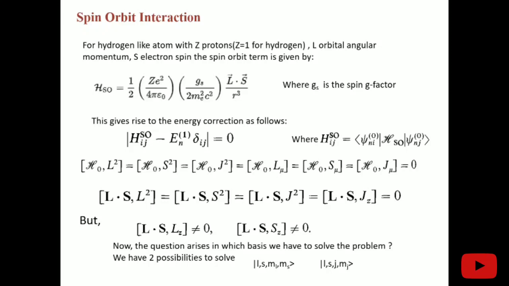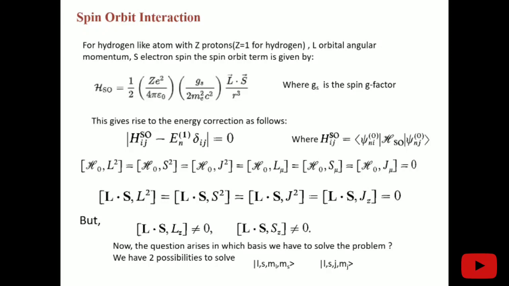Then we have the simple Hamiltonian that is unperturbed, and we know that that Hamiltonian will commute with every observable, that is L square, S square, J square. J is the total angular momentum which we can get with the combination of L and S. And L mu means any component of the L vector, that is Lx, Ly, Lz. But this L vector dot S vector commutes with L square, S square, J square, and Jz.